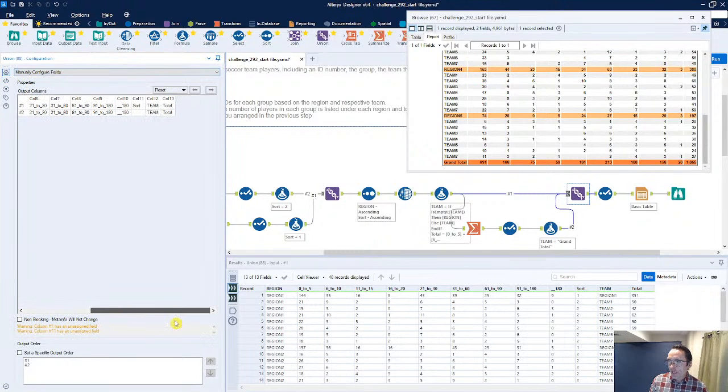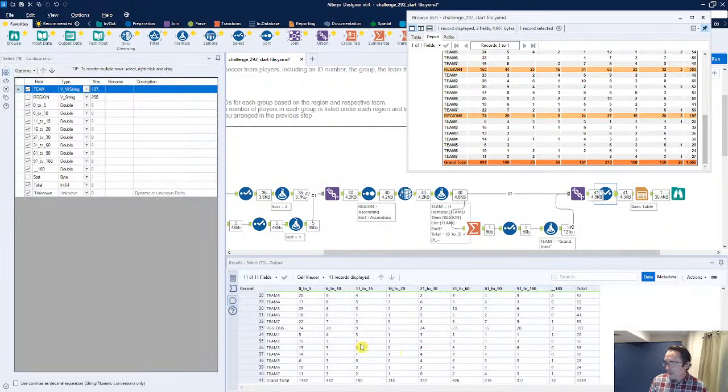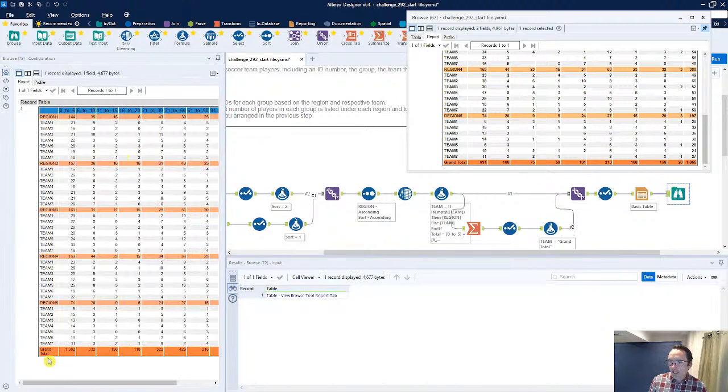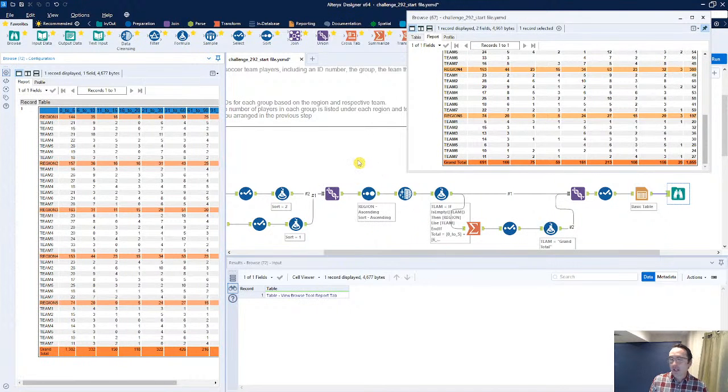If we do a quick check in here, what we should have is everything that we possibly need, including that team field. But I'm going to set a specific output order as well, just to force that grand total to be at the very bottom here. And then finally, if we look at our table, we now have that nice grand total column with comma separators, with our specific color coding for everything we have here.